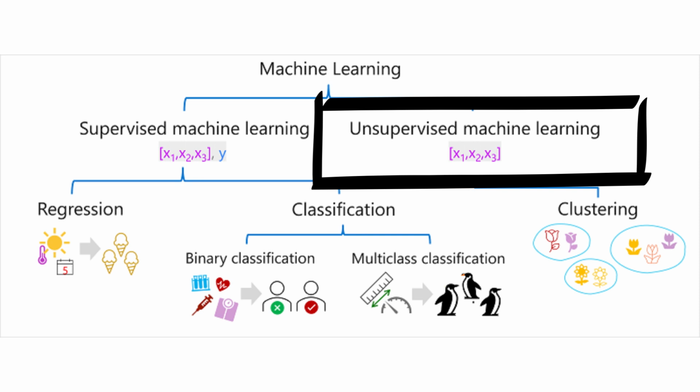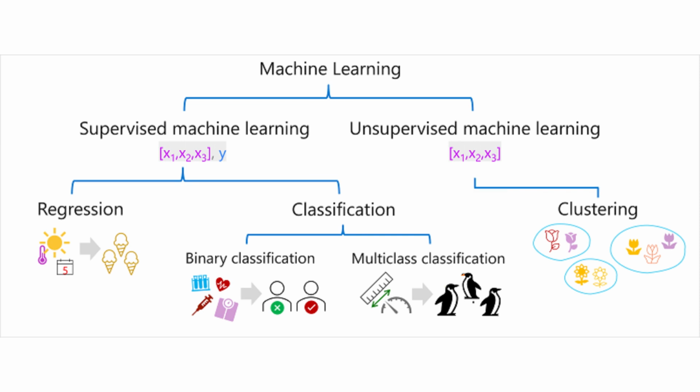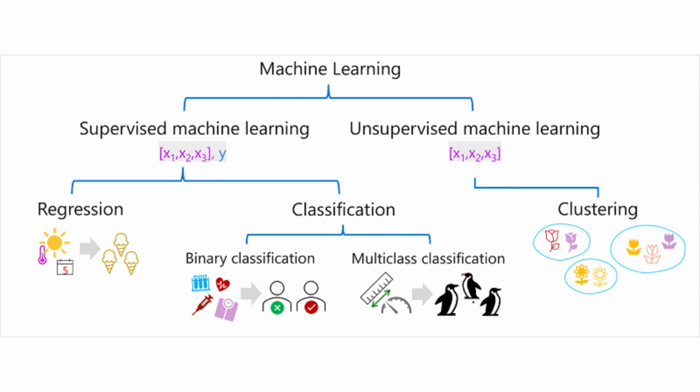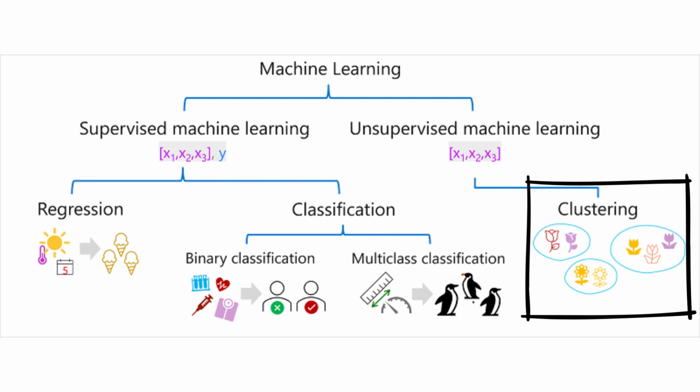Unsupervised machine learning. Unsupervised machine learning involves training models using data that consists only of feature values without any known labels. Unsupervised machine learning algorithms determine relationships between the features of the observations in the training data. Clustering.